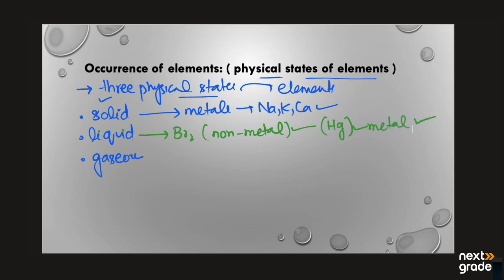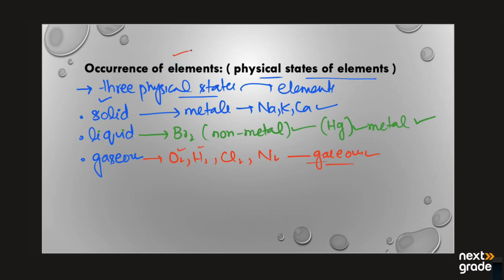Next, we have examples of the gaseous state. We have oxygen, hydrogen, chlorine, and nitrogen; they all exist in the gaseous form. So this is the occurrence of elements.